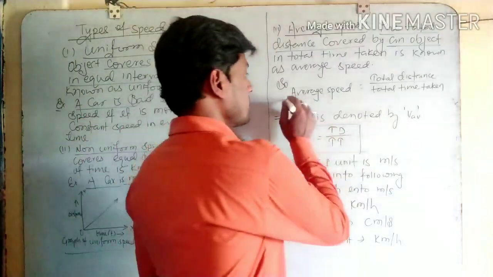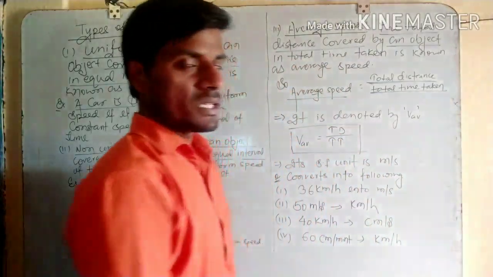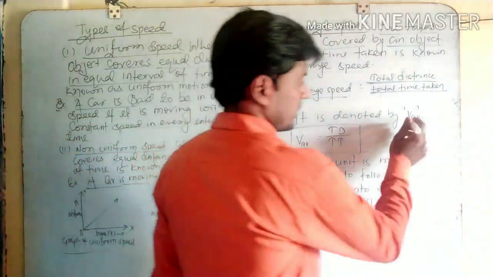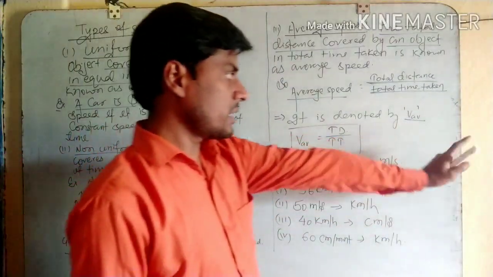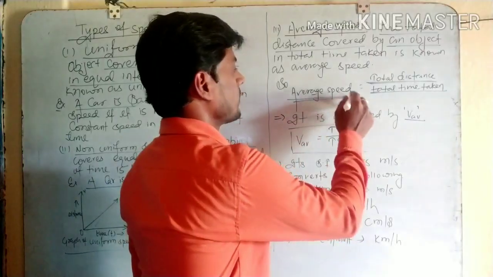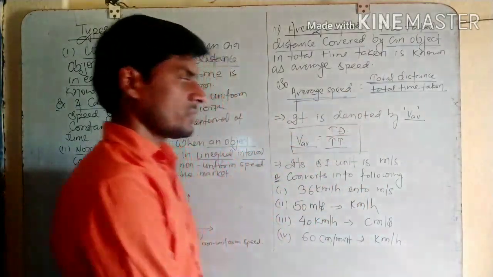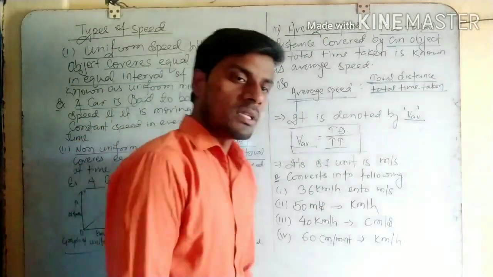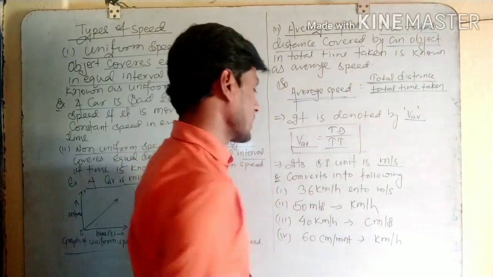So average speed is equal to total distance by total time taken. It is denoted by V with suffix av, V av. You can write it as average speed equals total distance by total time. Its SI unit is similar to speed, meter per second.